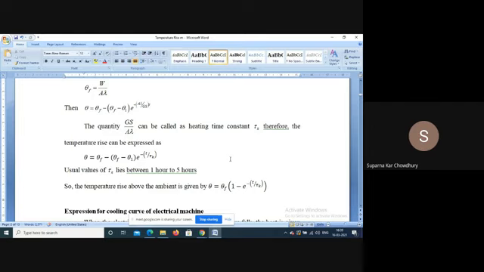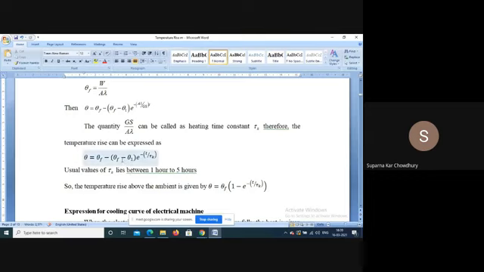So if we consider the machine is just starting from rest, then we can assume that it was at ambient temperature before starting.